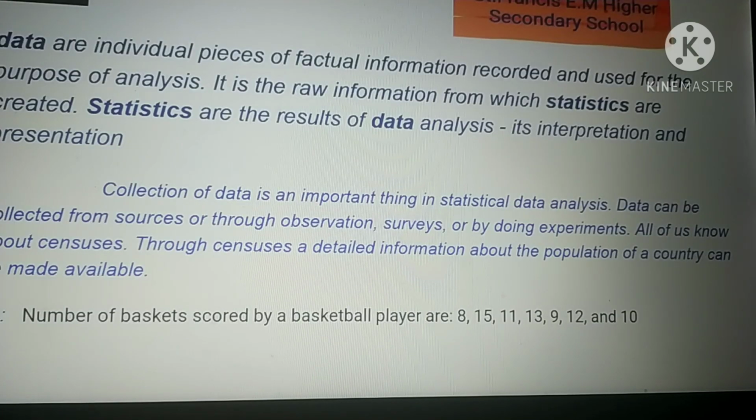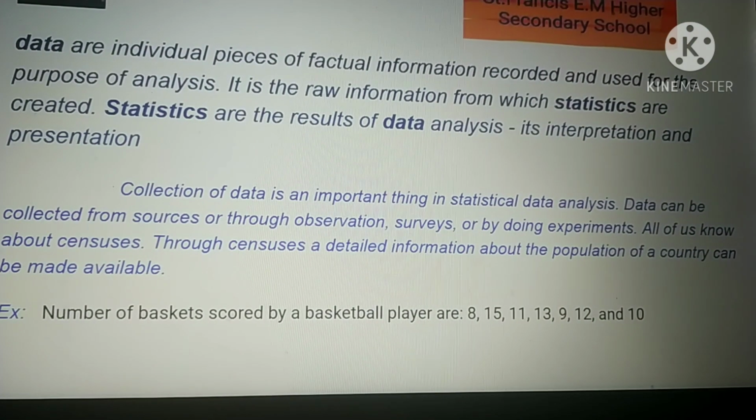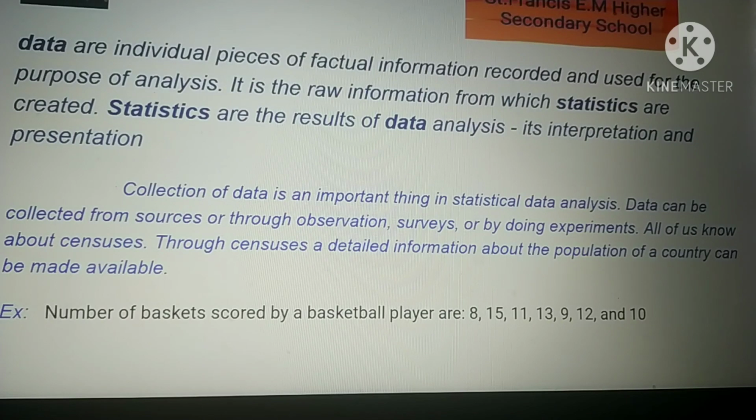Data are individual pieces of factual information recorded and used for the purpose of analysis. Recently we collected your information, right? To fill child information forms, we collected your information about your ration cards or your family details. These pieces of information are called data.